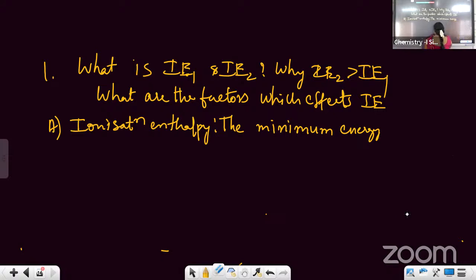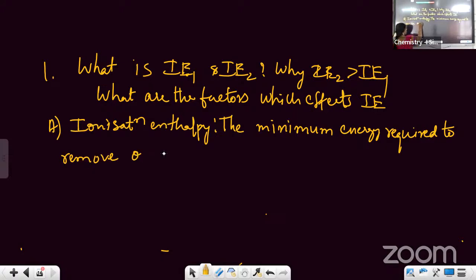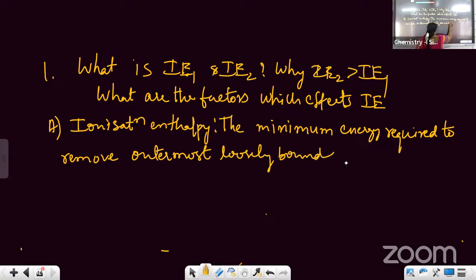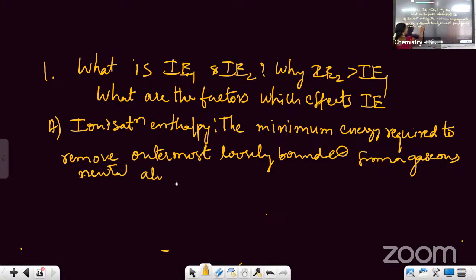The minimum energy required to remove outermost loosely bound electron from a gaseous neutral atom, okay, this is called ionization enthalpy. क्योंकि आप फर्स्ट इलेक्ट्रॉन निकाल रहे हो, so therefore it is called ionization enthalpy 1.